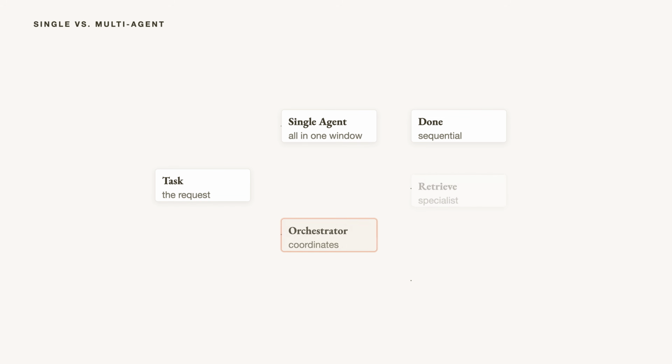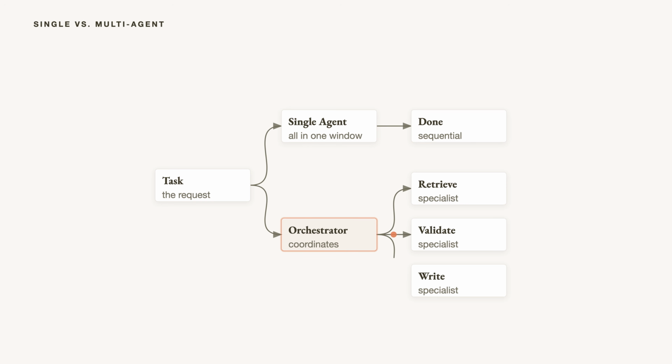Single versus multi-agent. Single agent: one context window, one model, sequential steps, simple, observable, cheap. Multi-agent: an orchestrator coordinates specialists, one retrieves, one validates, one writes, no shared context. The trade is simplicity for scale. Multi-agent breaks when the specialists' contracts aren't specified.